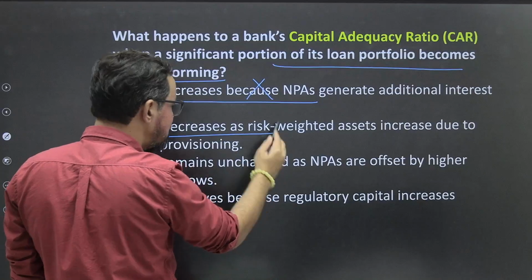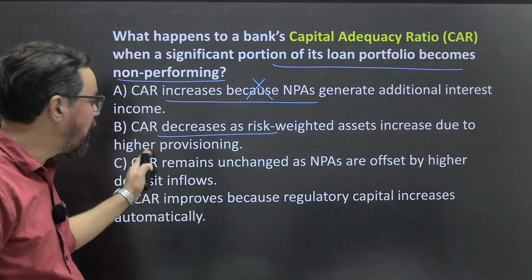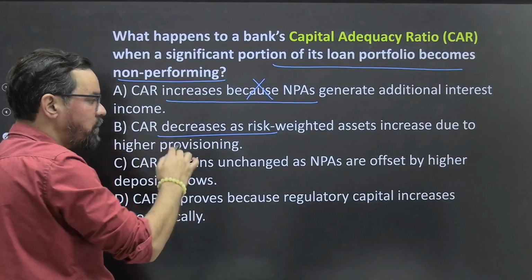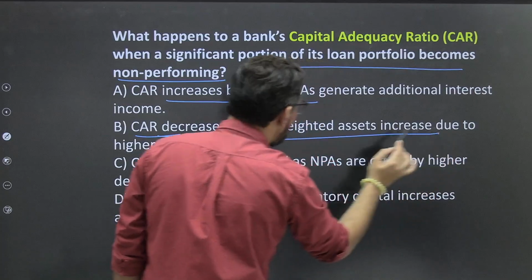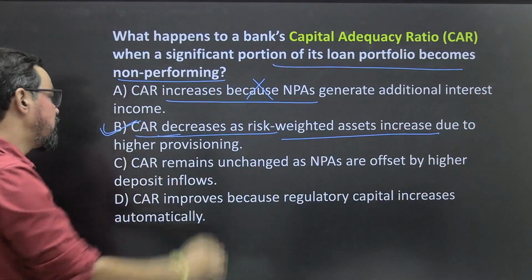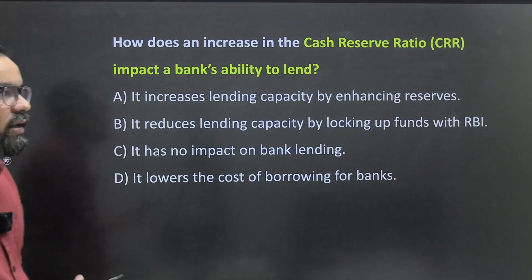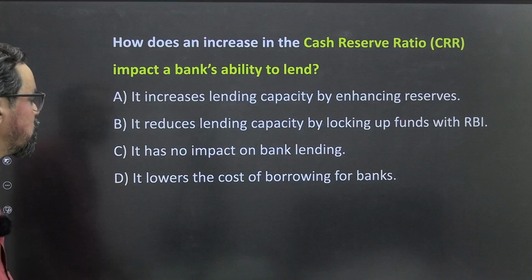CAR decreases, meaning the current status, okay. Later on, to maintain the regulatory requirement, they have to increase the CAR. But in the current situation, CAR decreases as risk weighted assets increase due to higher provisioning. So option B will be the right answer for this one. Tier 1 capital plus Tier 2 capital divided by risk weighted assets is the basic formula, and it is linked with the risk weighted assets, so you have to increase your CAR portion, okay.